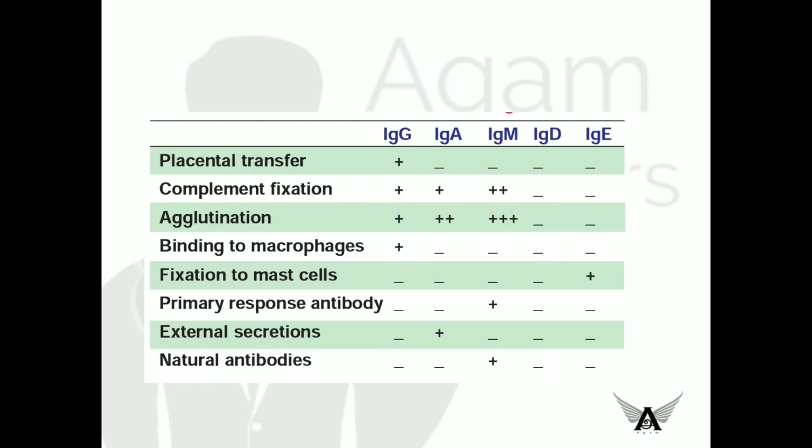Okay, see, this is the summary table, I can say. Remember, the only antibody that can cross placenta is immunoglobulin G. And the main function of immunoglobulin G, A, and M are complement fixation and agglutination. And G has also the function of binding to macrophages. Remember which immunoglobulin fixes to mast cells? Immunoglobulin E. And antibody of primary immune response is M, and secondary immune response is immunoglobulin G. And in external secretions, the immunoglobulin is A.